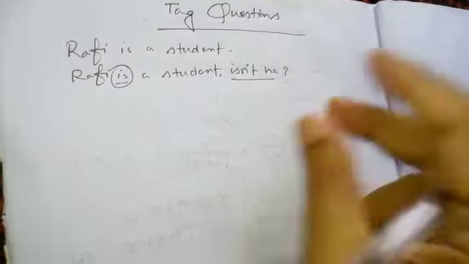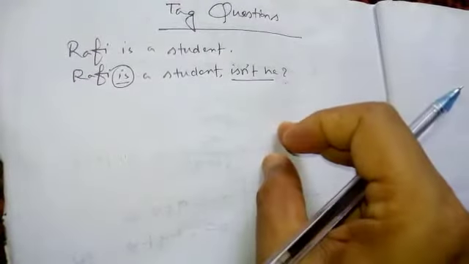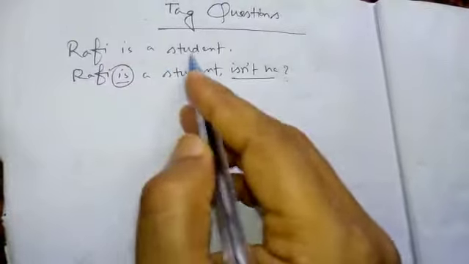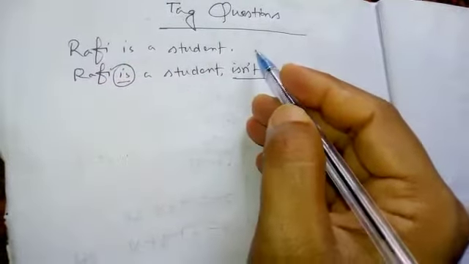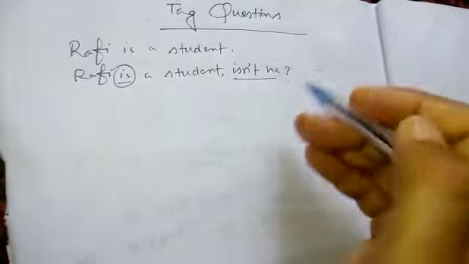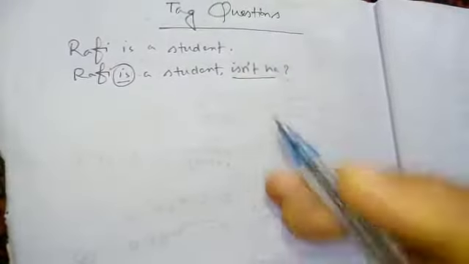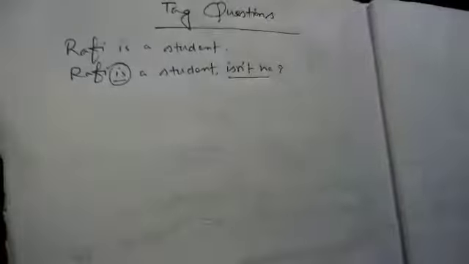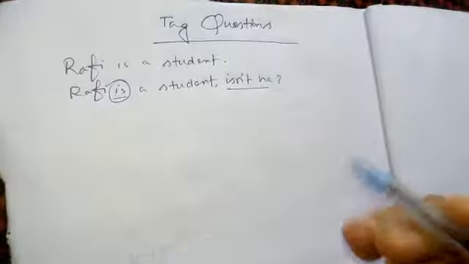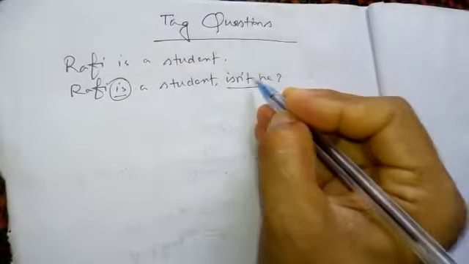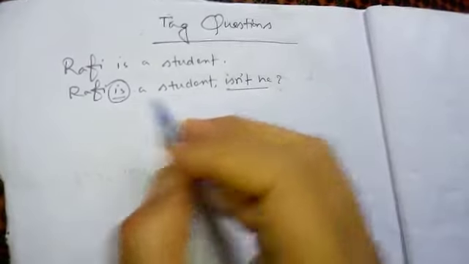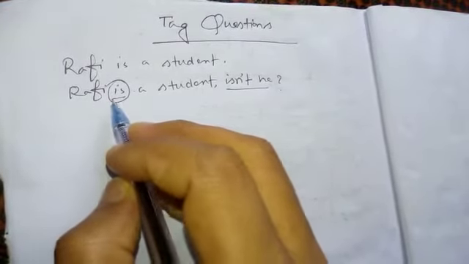So we have to know the contractions of auxiliary verbs. In case of an affirmative sentence, we have to use the tag question in negative mode, and in case of a negative sentence, we have to use the tag question in affirmative mode. Got the point? So with the example, we can assure that a tag question is related with the pronoun and its auxiliary.